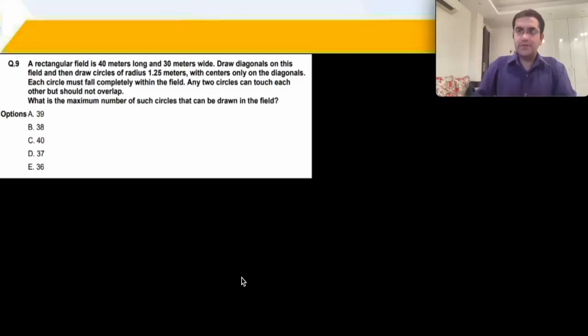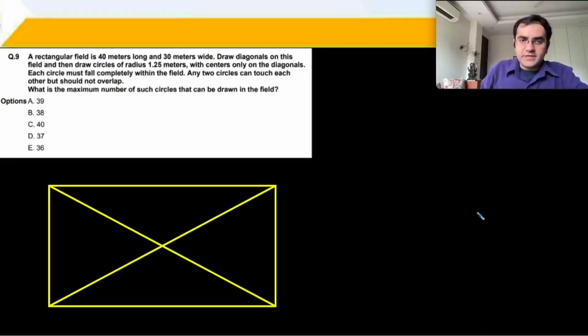Good question. Rectangular field that is 40 meters long and 30 meters wide. तो ये 40 by 30 का rectangular field है. Draw diagonals on this field and then draw circles. तो ये diagonals बना दिए. Draw circles of radius 1.25 meters with centers only on the diagonals.